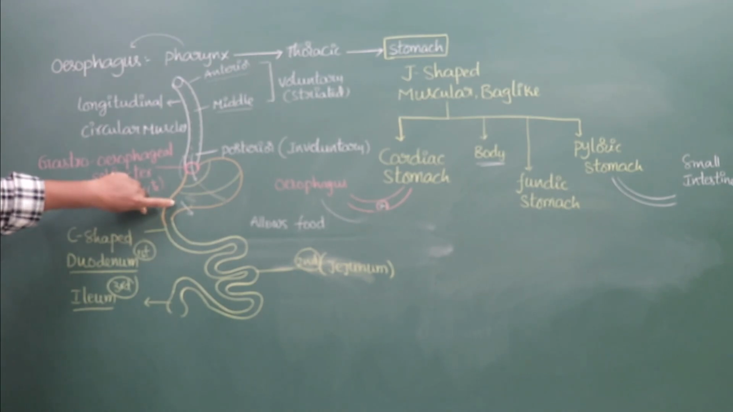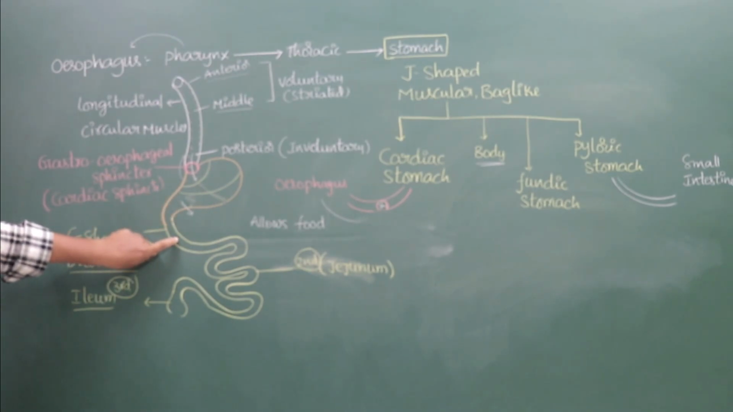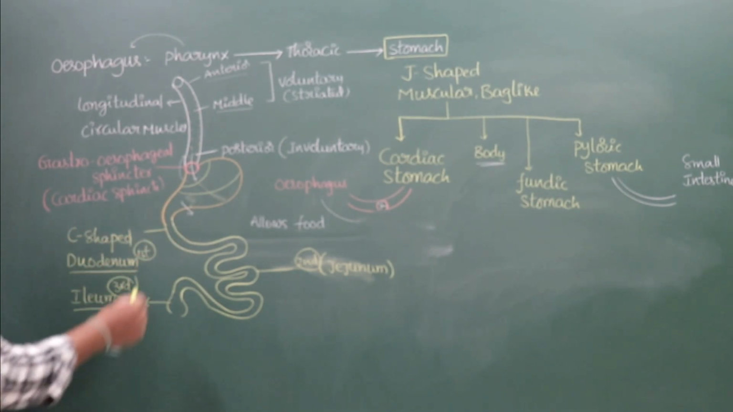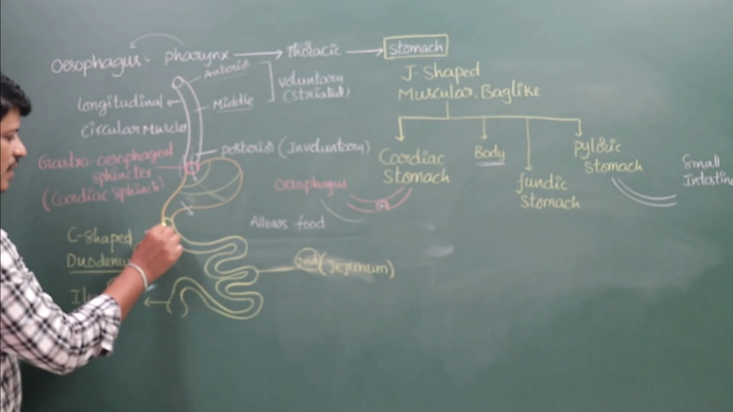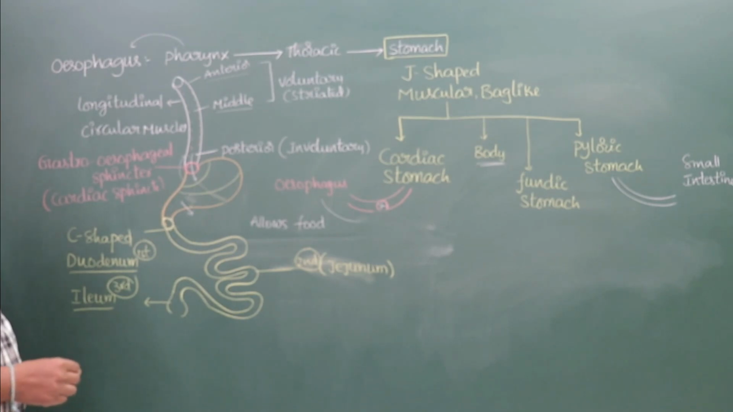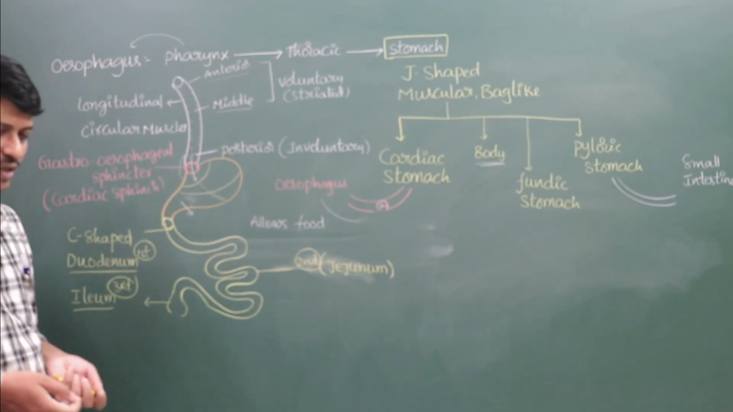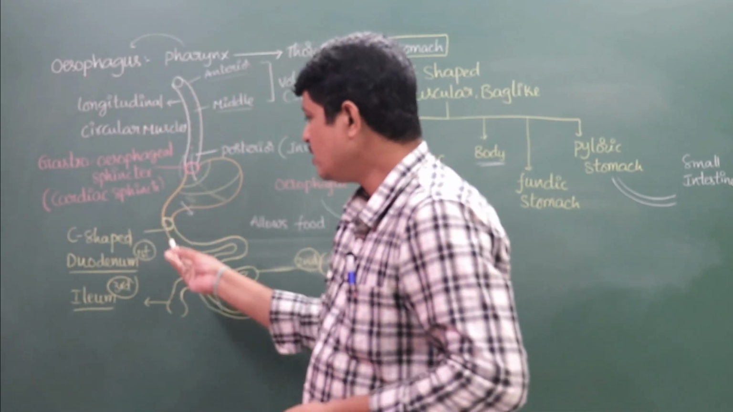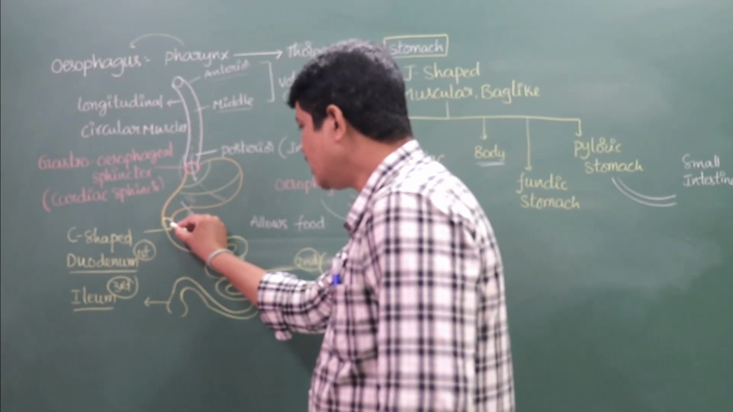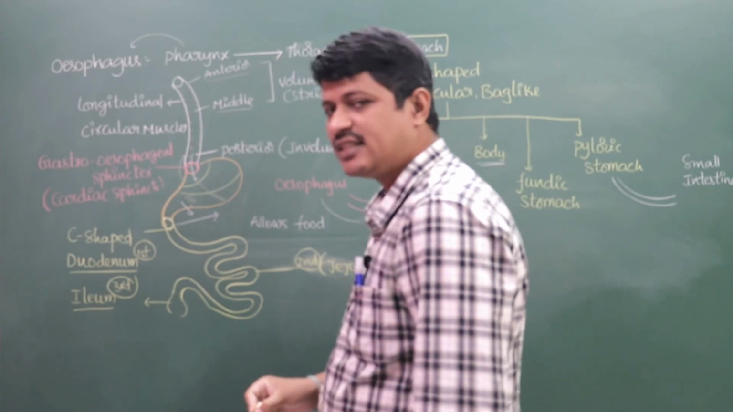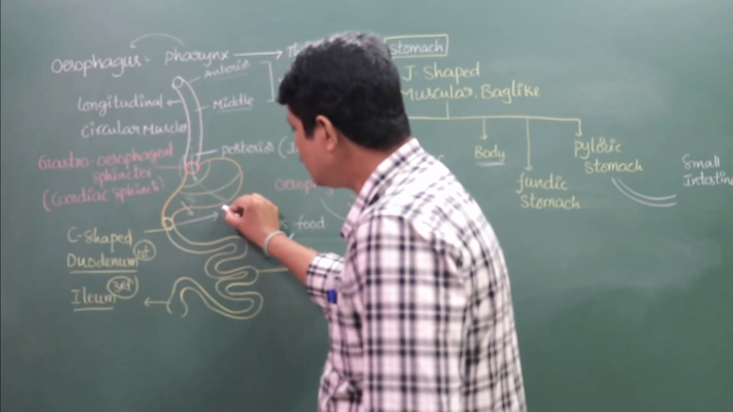See, the pyloric stomach, the last part of the stomach, opens into the duodenum through a small opening or aperture. A small aperture is present where the pyloric stomach opens into the duodenum. This aperture is known as the pylorus.